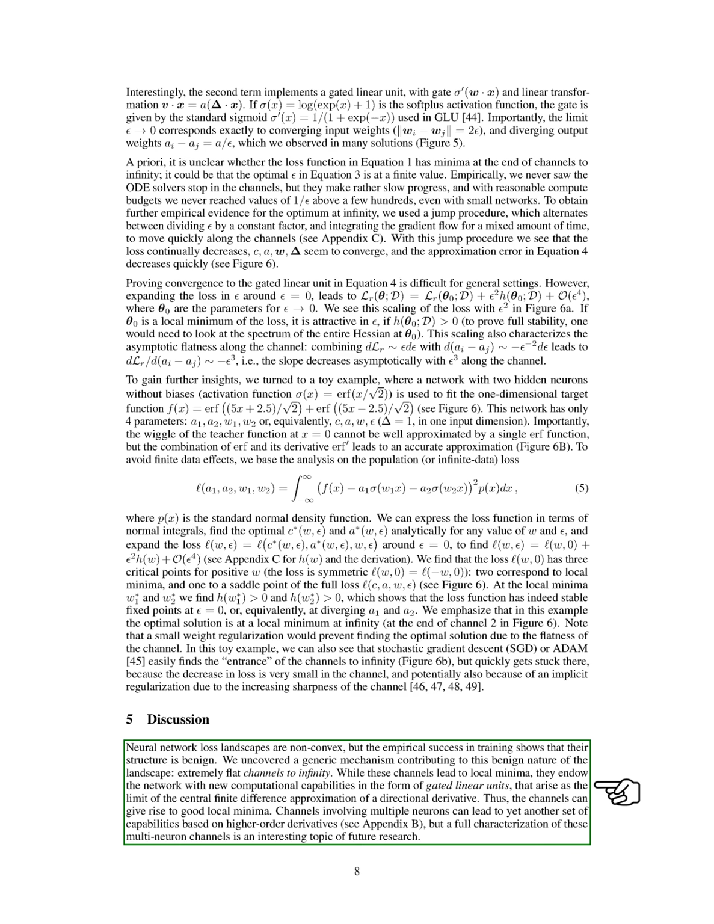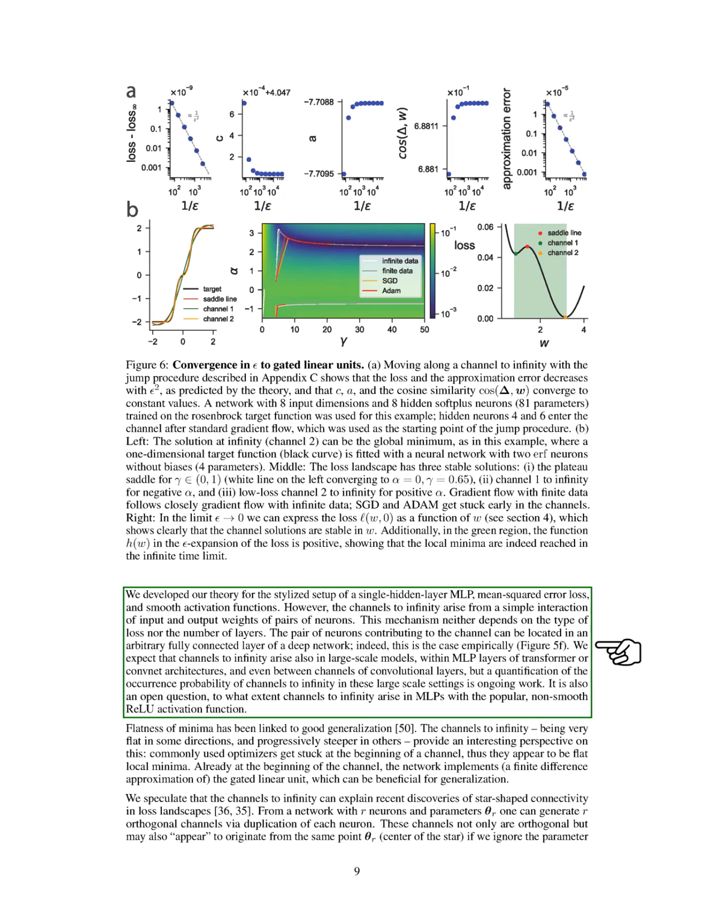Channels that involve multiple neurons can offer additional capabilities based on higher-order derivatives, although fully understanding these multi-neuron channels is a topic for future research. Our theory was developed using a simple model with a single hidden layer, mean squared error loss, and smooth activation functions. Importantly, the channels to infinity result from the interaction between input and output weights of neuron pairs, and this mechanism is independent of the loss type or the number of layers.